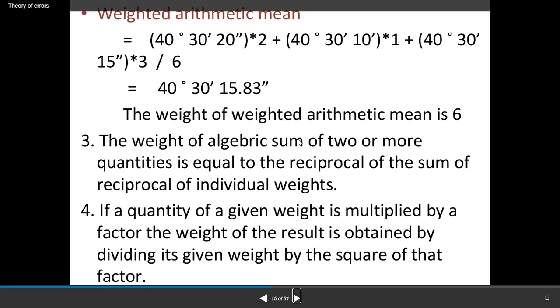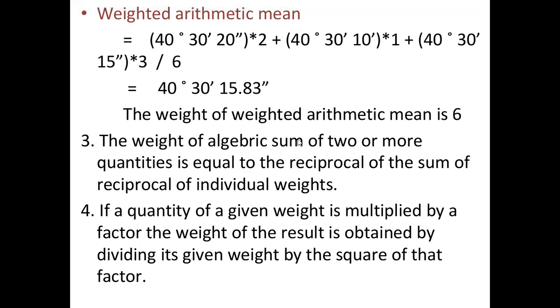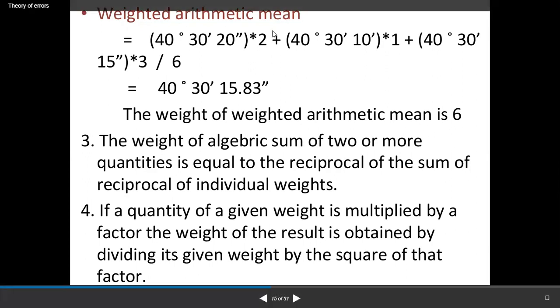The weight of the algebraic sum of two or more quantities is equal to the reciprocal of the sum of the reciprocals of the individual weights.